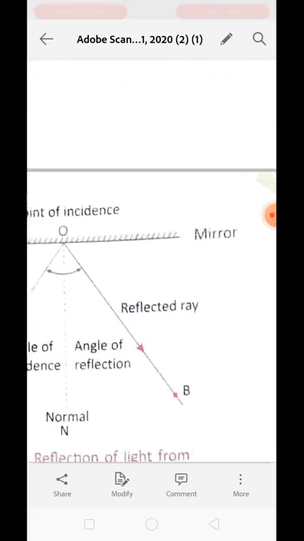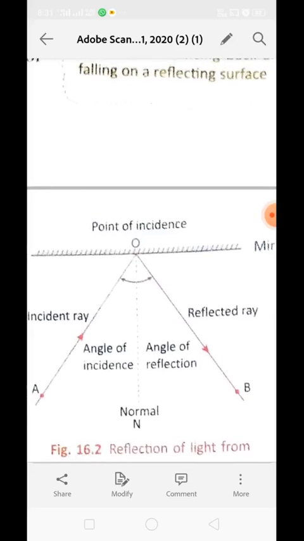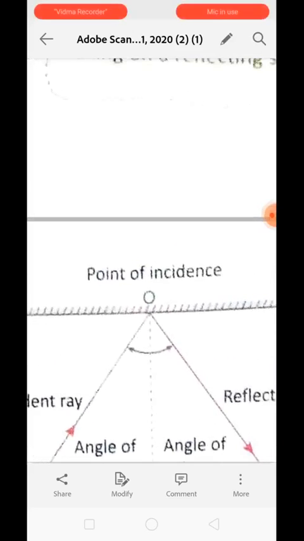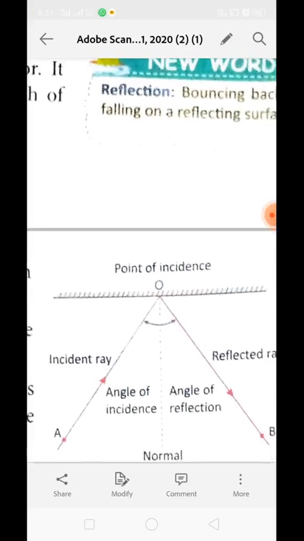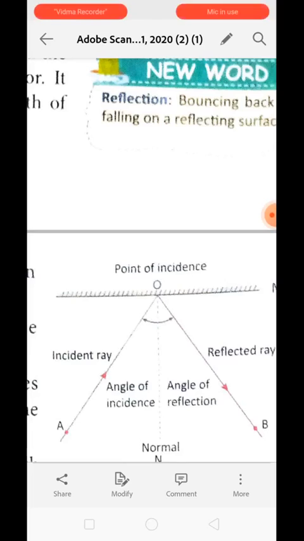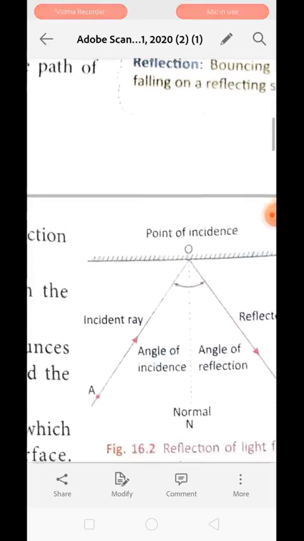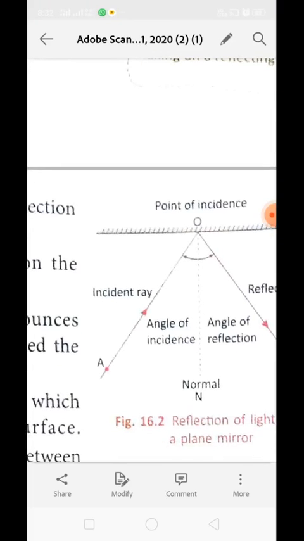Okay, but what is this? This is a mirror. A straight line which has a combing appearance, with a point O, is actually a mirror. So to understand all these terms, we need a mirror. Understood? Now, the first term that we are going to study is incident ray.